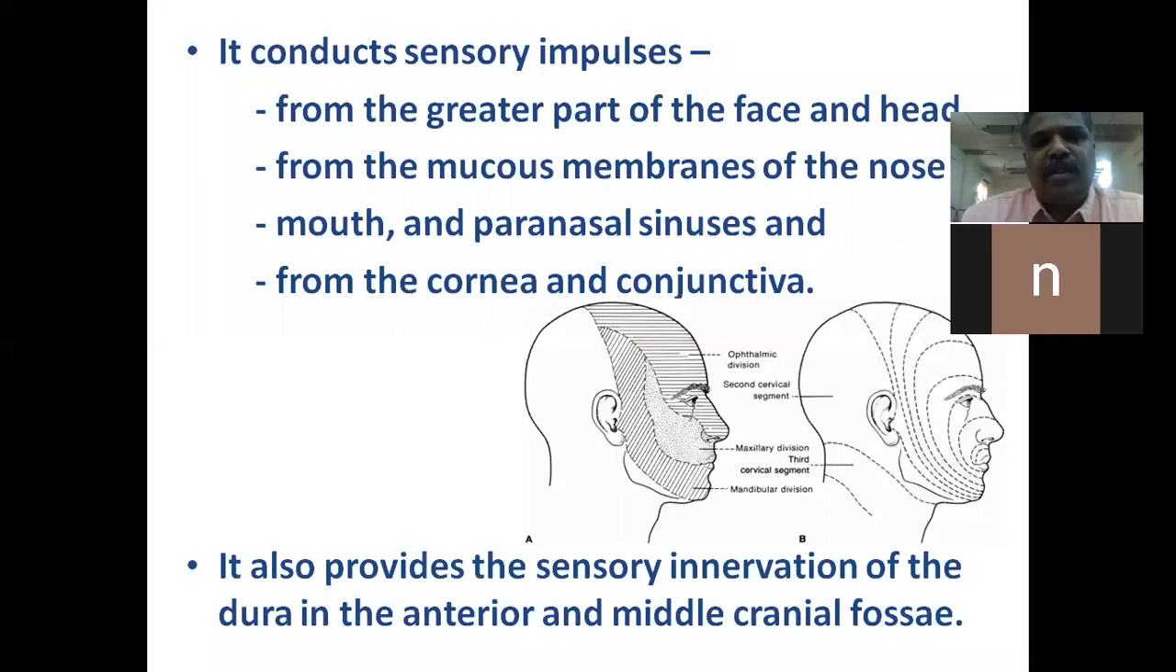The sensory root gives sensation to the greater part of the face and head, and the mucous membranes of the nose, mouth and paranasal sinuses. It also gives some sensory impulses to the cornea and conjunctiva, and it provides sensory innervation of the dura in the anterior and middle cranial fossa.